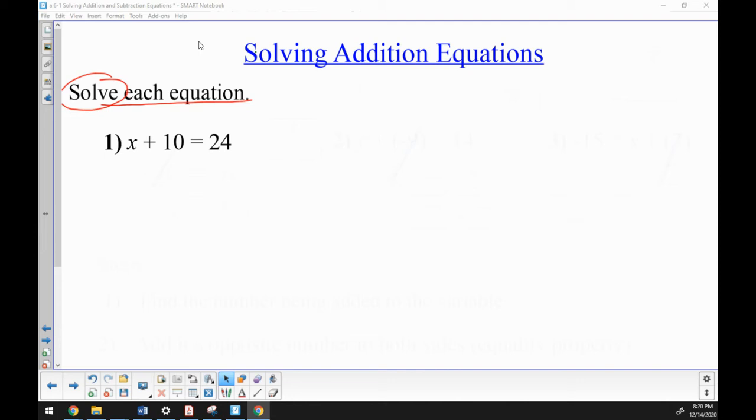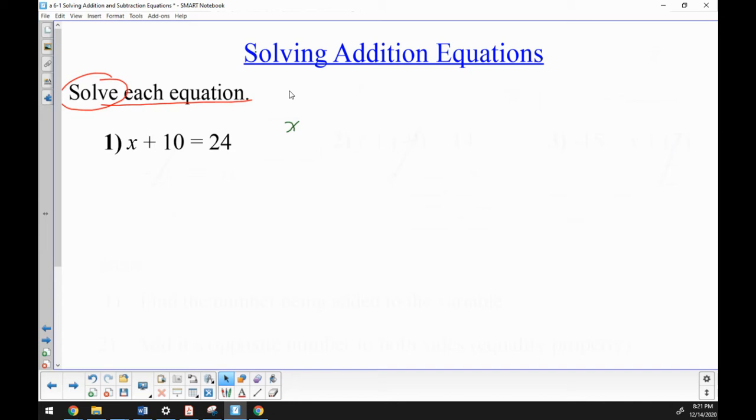In this problem, we have x plus 10 equals 24. And please remember that an equation is a math sentence that has an equal sign. Since this sentence has an equal sign, it's an equation. Now, to solve equations, we're always going to start the same way. We are first going to identify the variable, the letter. In problem number 1, the variable is an x. So I'm going to write down an x.